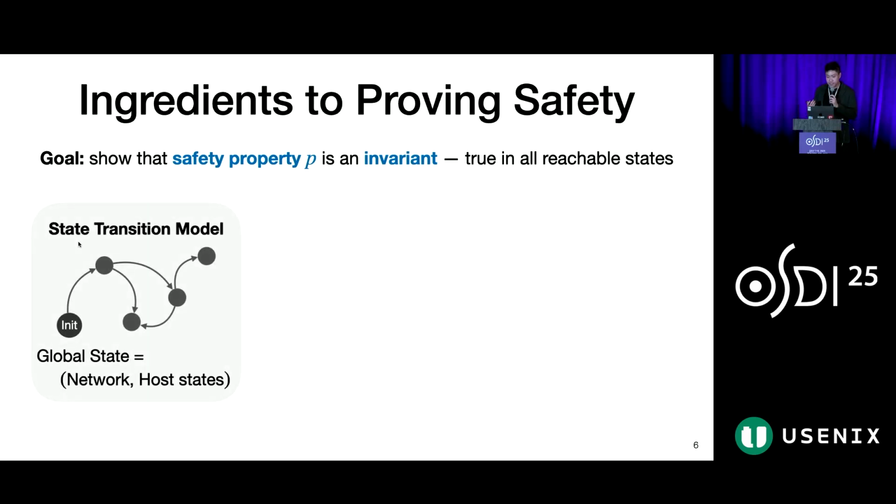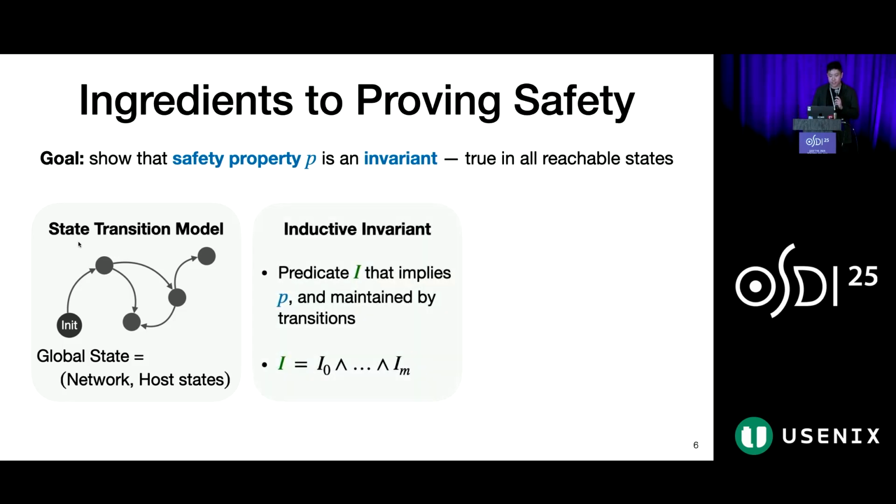First, we model the system as a state machine. Each global state includes the state of the network and the state of a collection of hosts. Second, we find an inductive invariant I for the system. I is a strengthening of P that is maintained across state transitions. And typically, it is expressed as a conjunct of many smaller invariants.